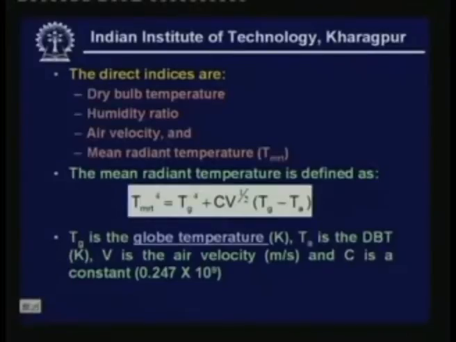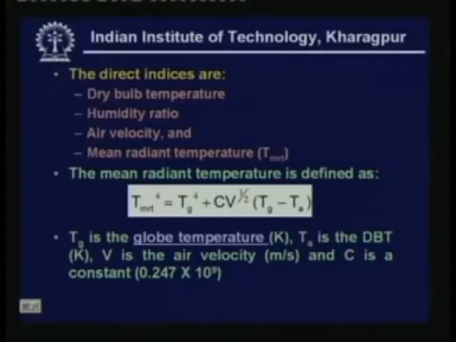The direct indices are dry bulb temperature, humidity ratio, air velocity and mean radiant temperature. We know dry bulb temperature, humidity ratio and air velocity. Mean radiant temperature is a new parameter, and T subscript MRT is defined by this equation: T_MRT to the power of 4 is equal to Tg to the power of 4 plus C V to the power of half into (Tg minus Ta), where Tg is called the globe temperature, Ta is the dry bulb temperature, V is the air velocity and C is a constant whose value is 0.247 into 10 to the power of 9.